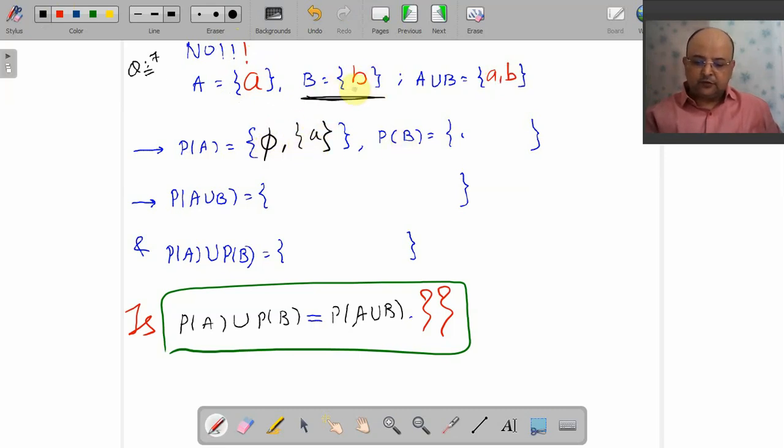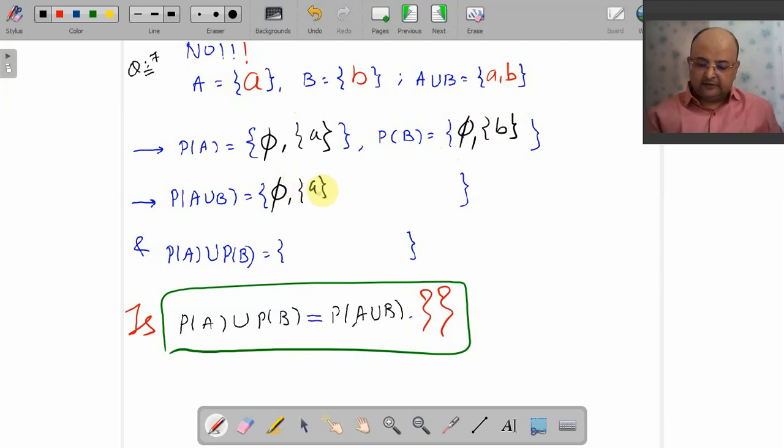Similarly, P of B has two subsets, namely the empty set and the set containing only the element b. But A union B has four subsets, 2 raised to 2. Remember the formula? So P of A union B is phi, {a}, {b}, and {a, b}, that is the whole A union B. I need not write it.